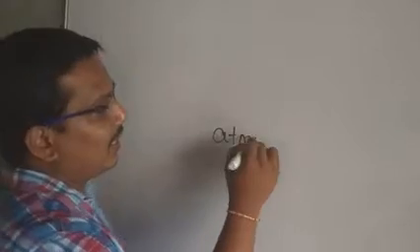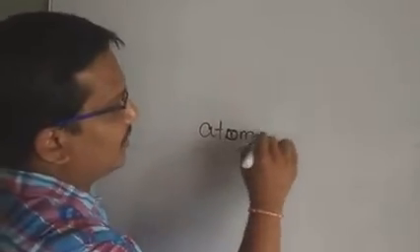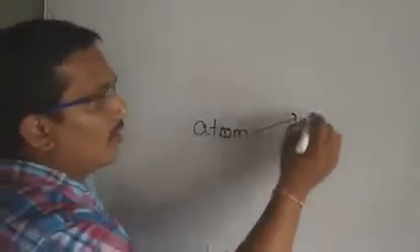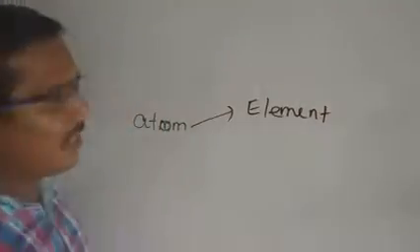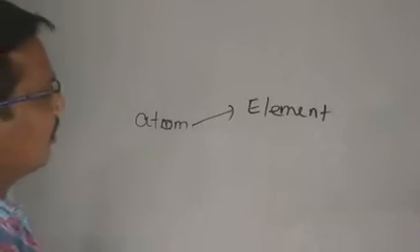In the previous class we discussed the definition of atom. Atom generally depends upon elements, because the smallest particle of the element is called atom.